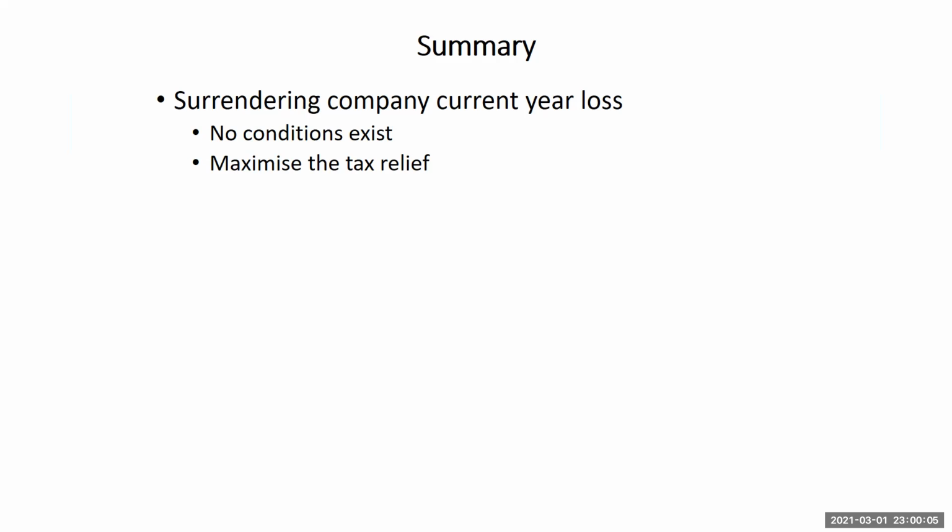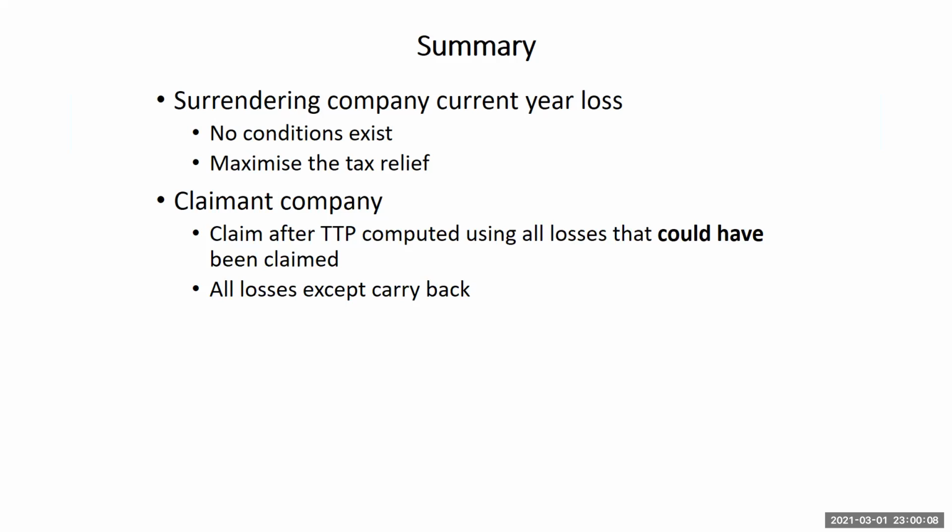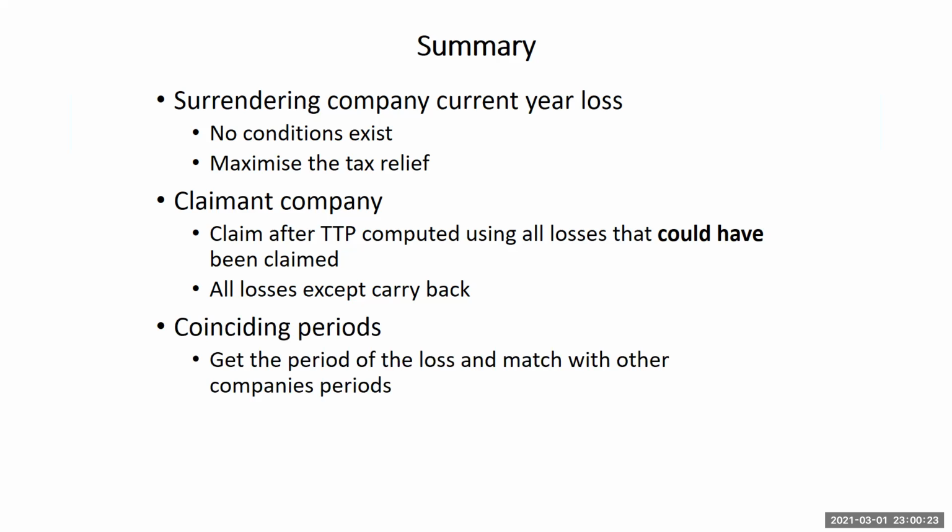So in summary, in terms of relief, but we've not ended, we'll look at some more details or calculations. For the surrendering company with a current loss, no conditions exist. Try to maximize the relief. For the claimant company, claim any TTP computed using all losses that could have been claimed, and all losses except carryback. And they should all occur within the coinciding period. So match the period of the loss with the period of the other company. Match them up, not different periods, coinciding periods.